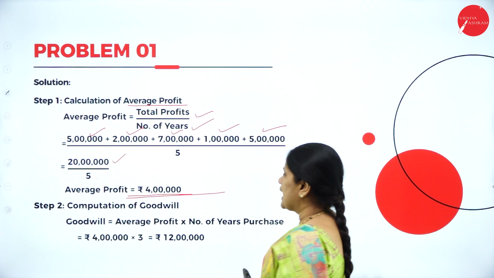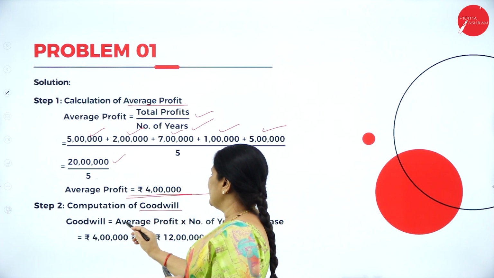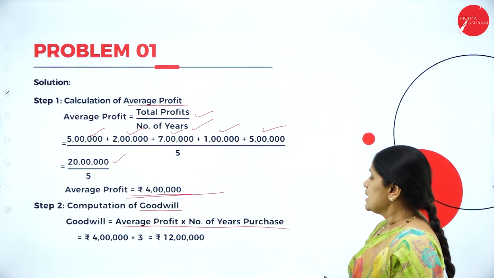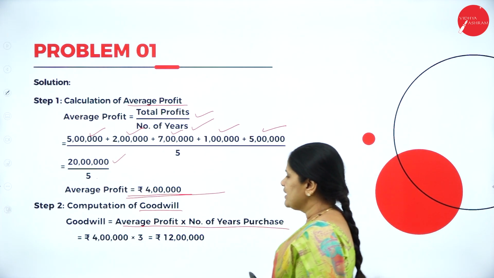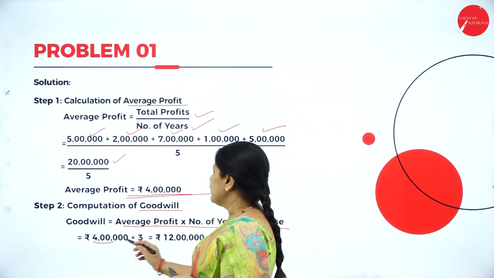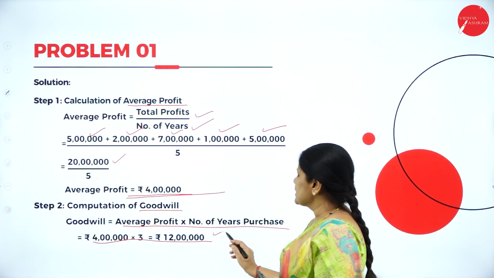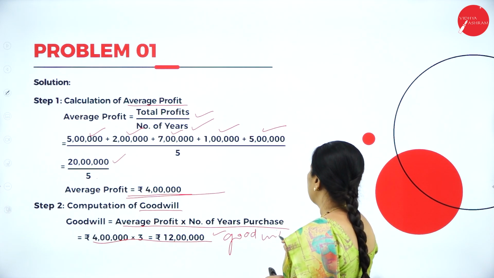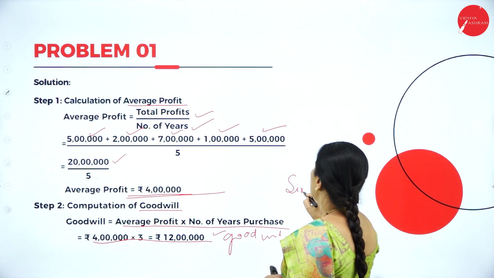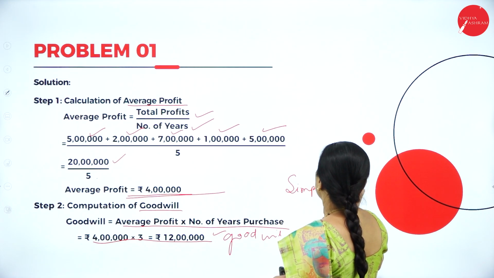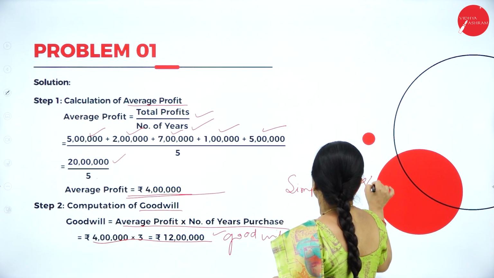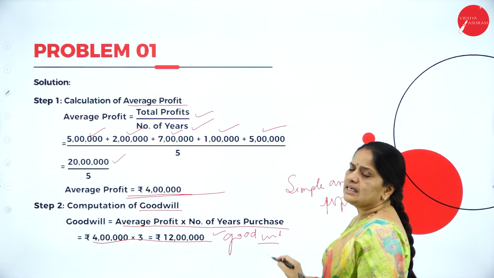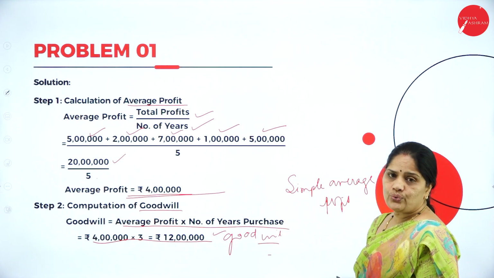Next, I have to calculate the goodwill. Goodwill will be average profit into number of years purchased. 4 lakhs into 3 is 12 lakhs. So, based on the simple average profit, I get the value of goodwill as 12 lakhs.